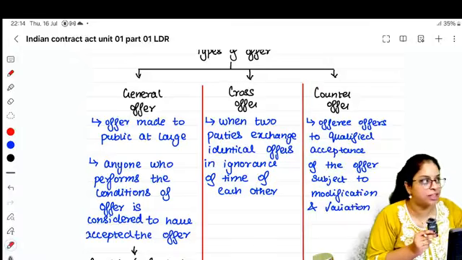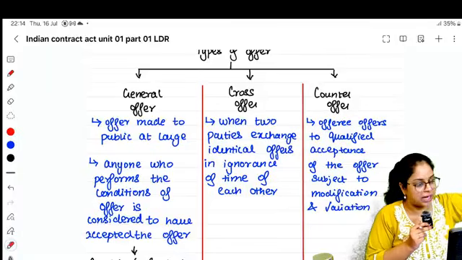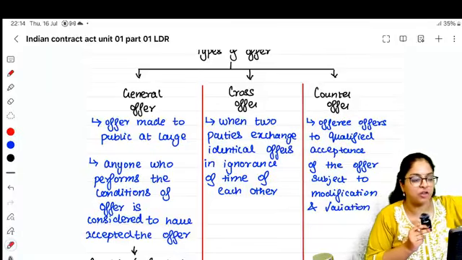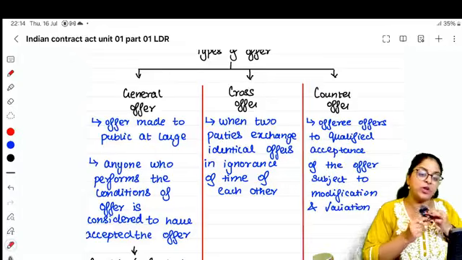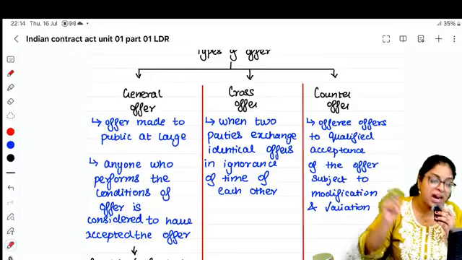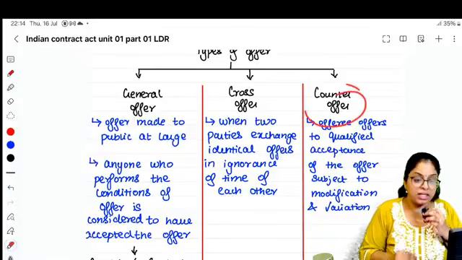What happened to the 10 lakh offer I gave? It has lapsed. Now Arjun's offer exists. Arjun is telling, I am willing to buy the car for 8 lakh. You tell whether you want to sell or not. So a counter offer is when you give an acceptance. Arjun said he will buy the car, but subject to certain conditions.